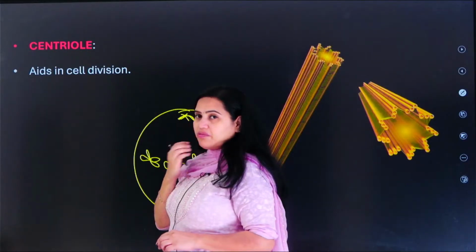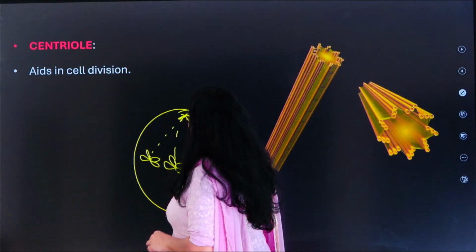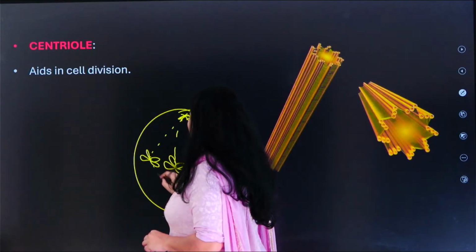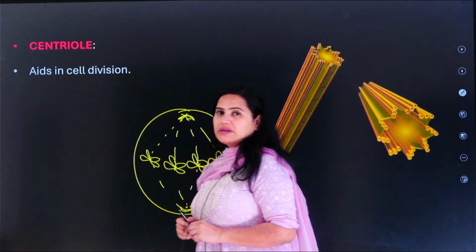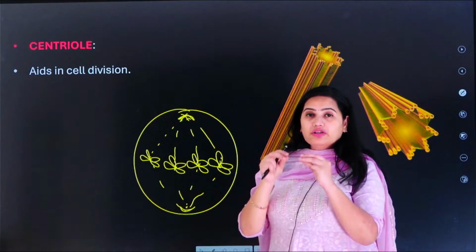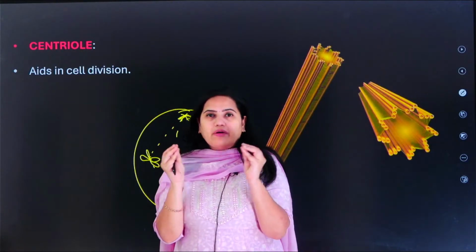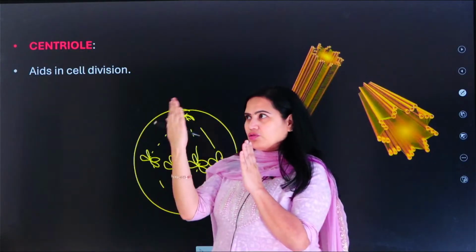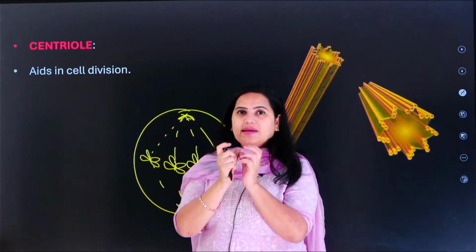So what will happen from this centriole? Some fibers are generated. So the centrioles are responsible for the detachment of chromatids. Okay, so one chromatid will go to the northern pole, the another chromatid will go to the another pole, and eventually the cell will divide.